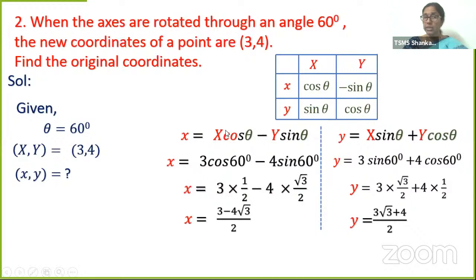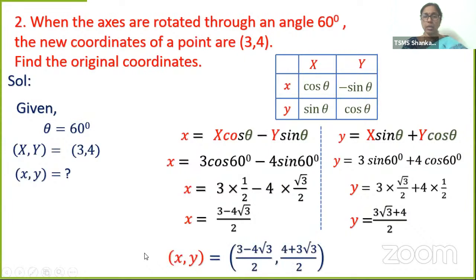The original coordinates. When new coordinates are given, we are finding the original coordinates. Therefore, (x, y) is equal to ((3 minus 4 root 3)/2, (4 plus 3 root 3)/2). This 3 root 3 by 4, I am just writing it as 4 plus 3 root 3 by 2. Then we have found new coordinates, we have found original coordinates.